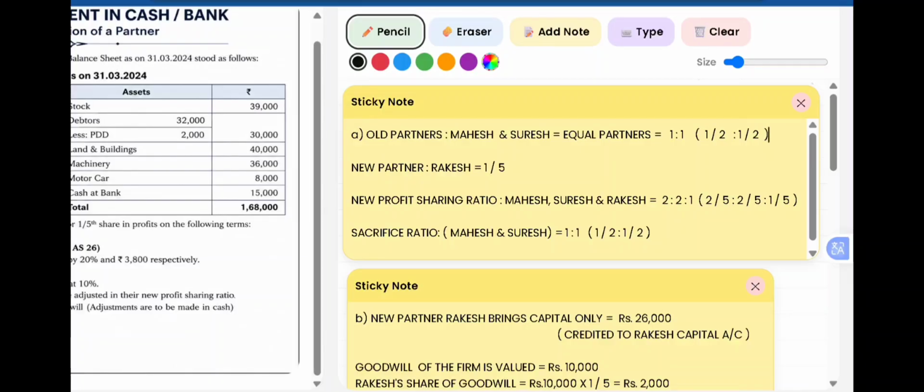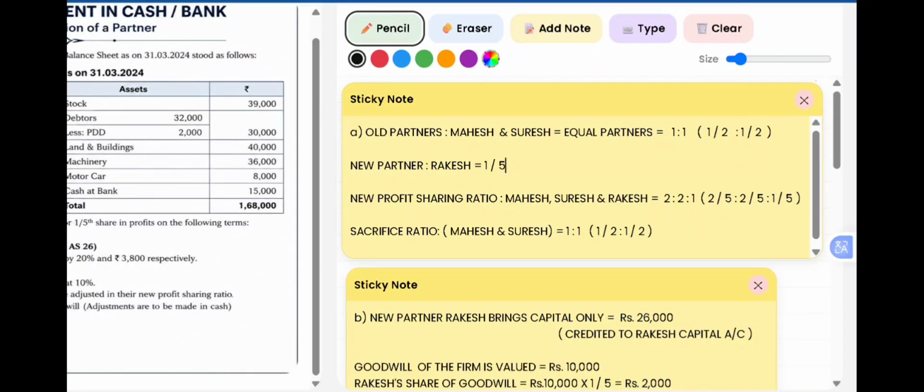Next, in the adjustment, they have also given us new profit sharing ratio, that is Mahesh, Suresh and Rakesh, their new profit sharing ratio is 2 is to 2 is to 1, which can be written as 2 by 5, 2 by 5 and 1 by 5. Next, in the adjustment, they have also given us another ratio, that is sacrifice ratio. So sacrifice ratio between Mahesh and Suresh is 1 is to 1. So which can be written as 1 by 2 and 1 by 2.